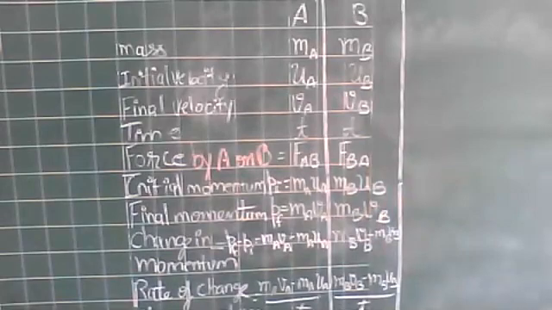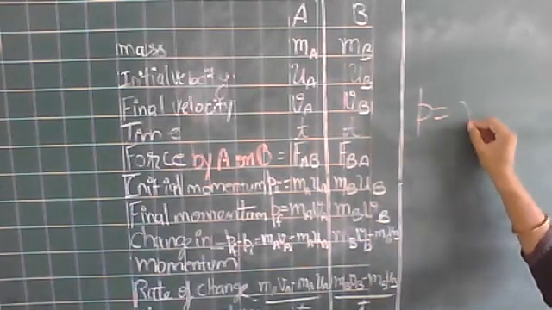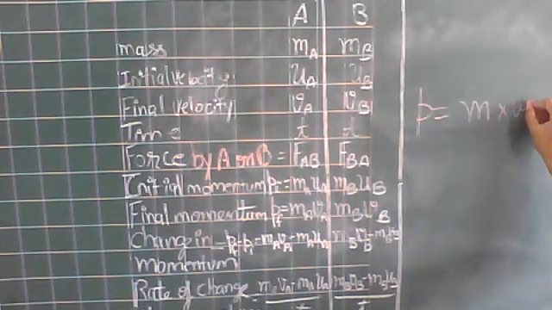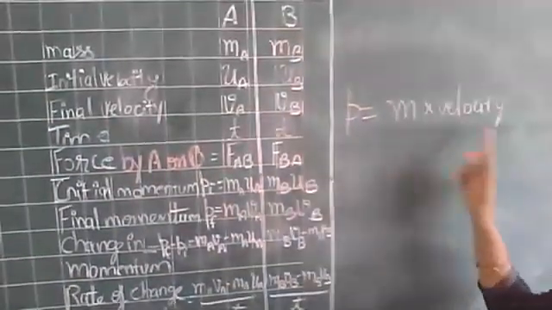Now we know the momentum formula. P is the symbol of momentum. P equals mass into velocity. We know this, right? Momentum P equals mass into velocity.